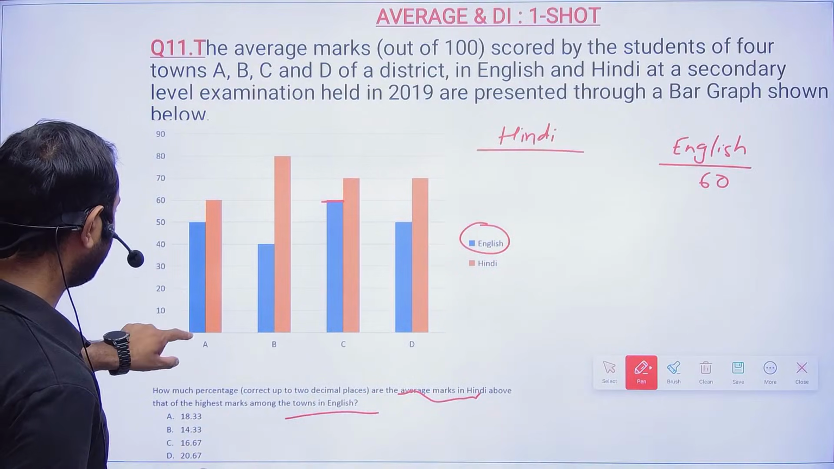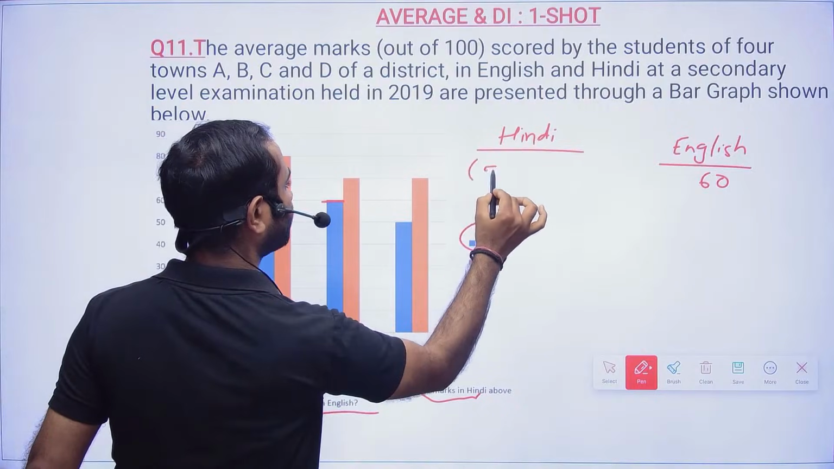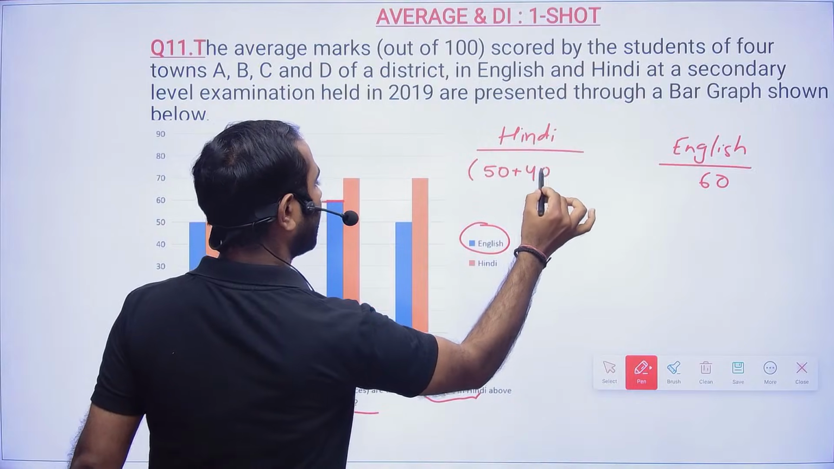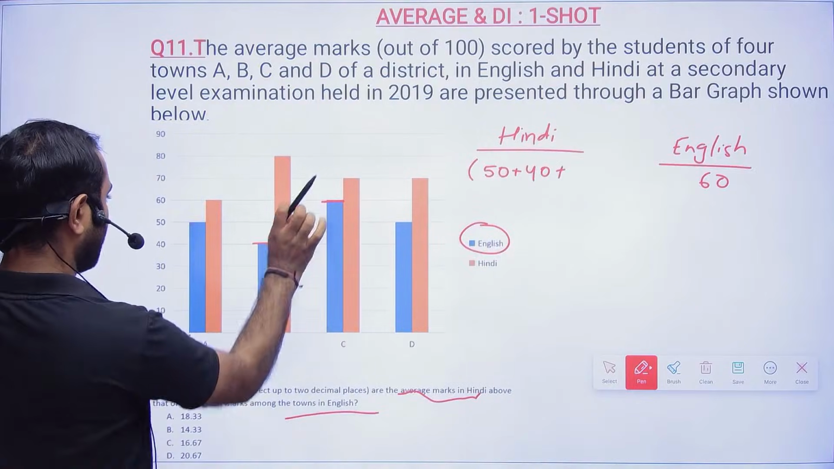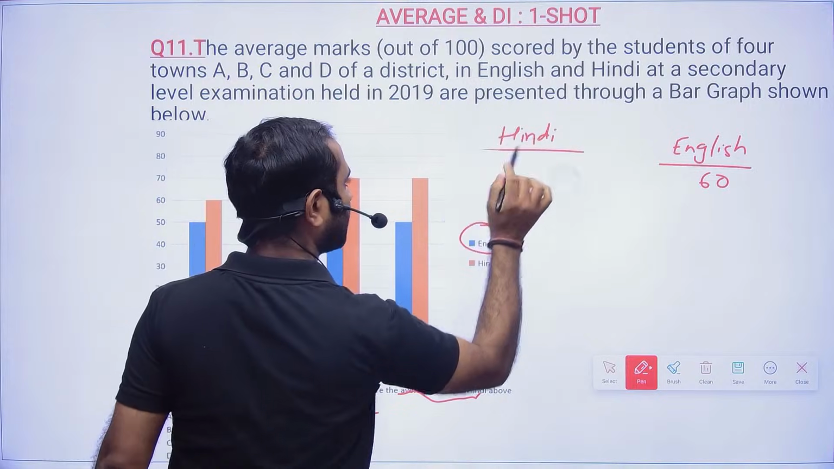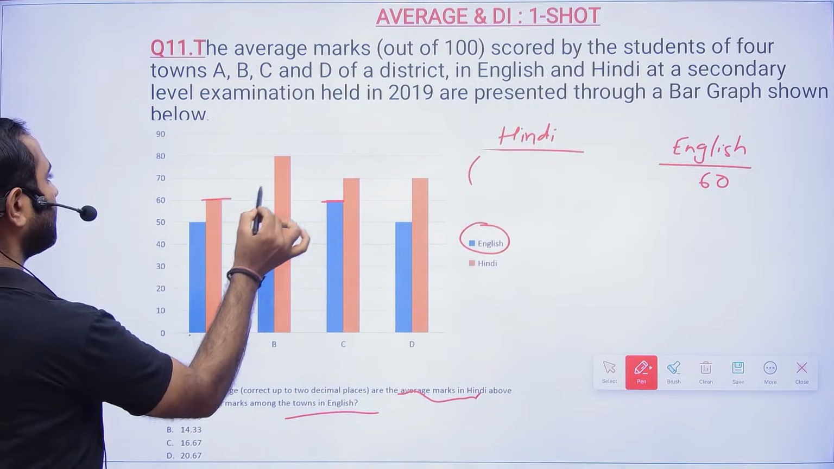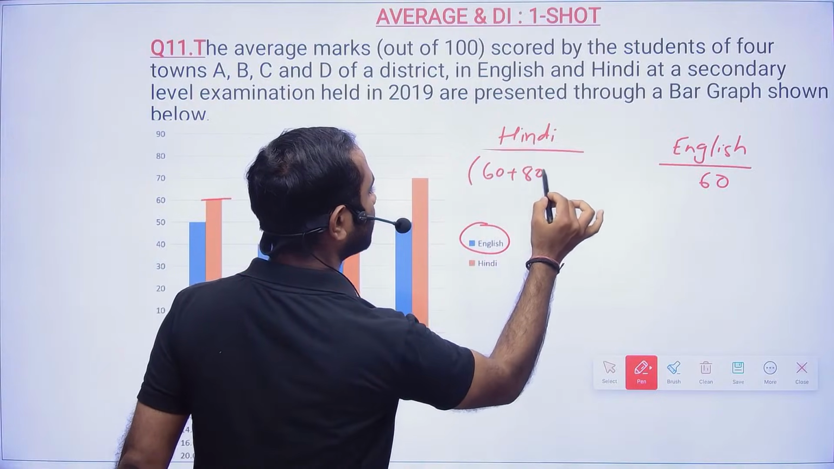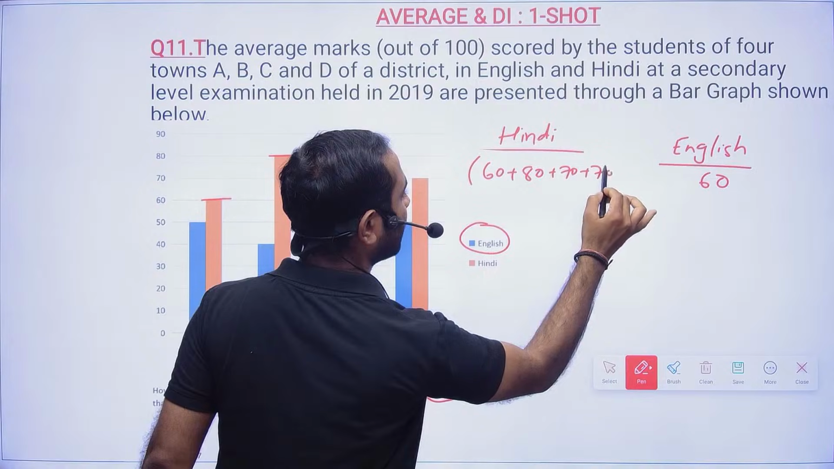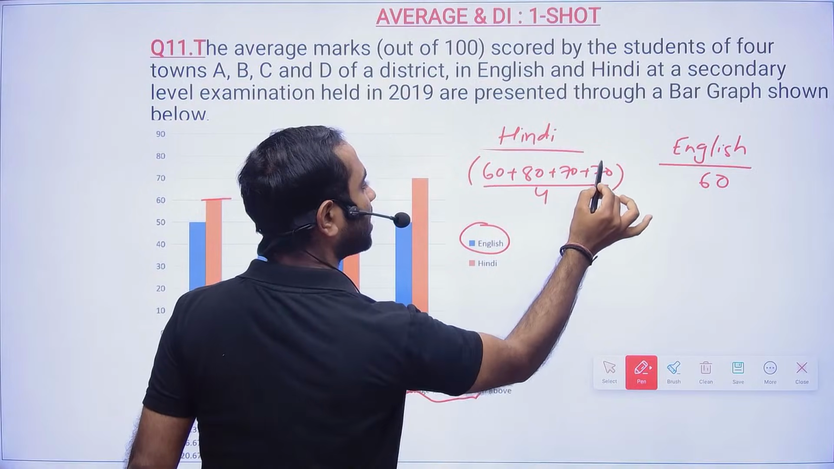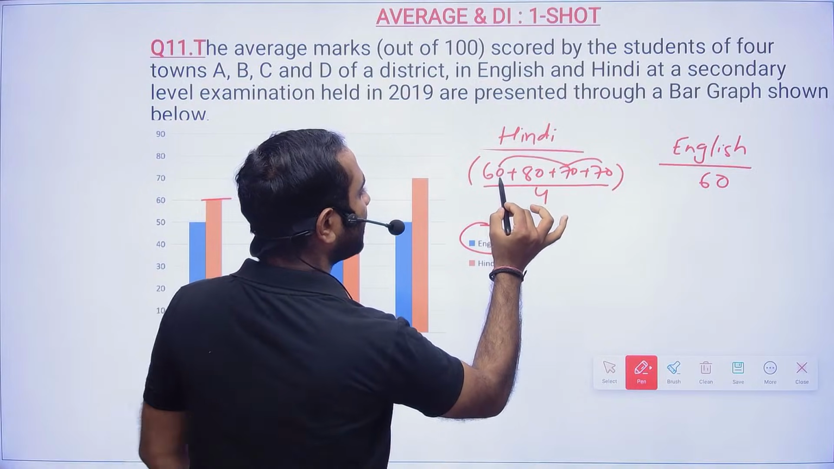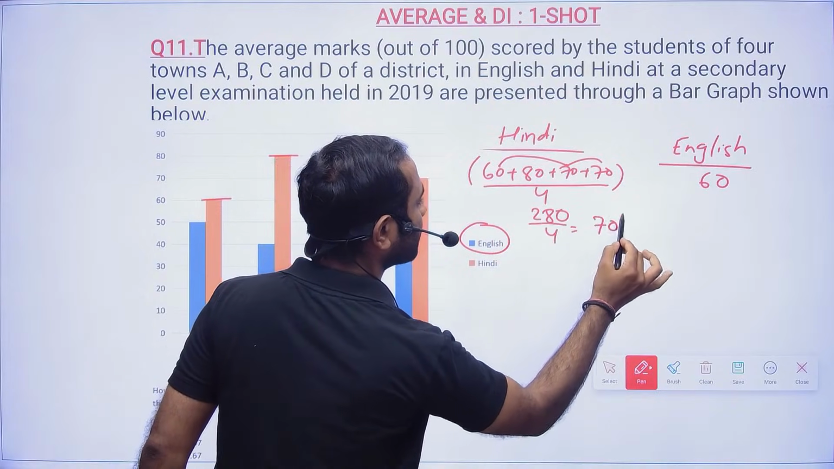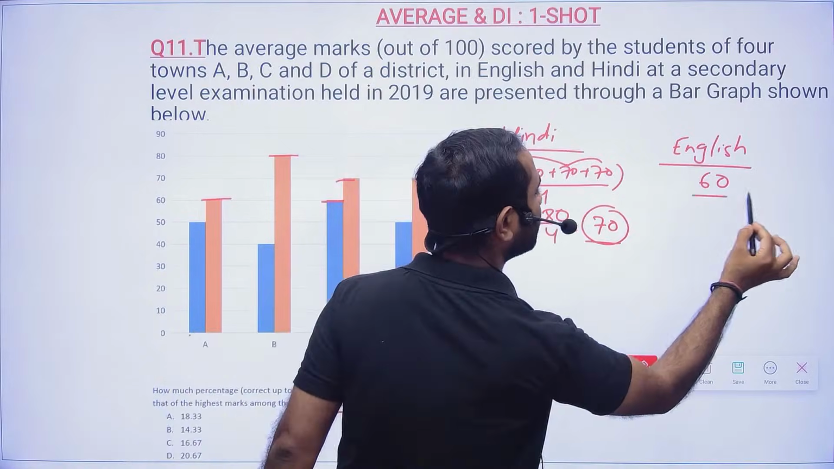So in Hindi, in A it is 50, and in B it is 40, 90, and... oh, I'm sorry. Hindi is the orange one. So it is 60, 80, 70, 70. 60 plus 80 plus 70 plus 70. Average they are asking, so divided by 4. 140 plus 60 is 200, so 280 by 4 will be 70. So in Hindi you have 70 and in English you have 60.